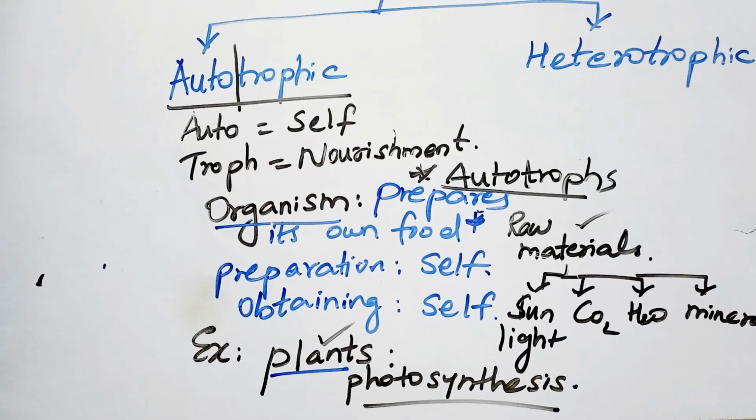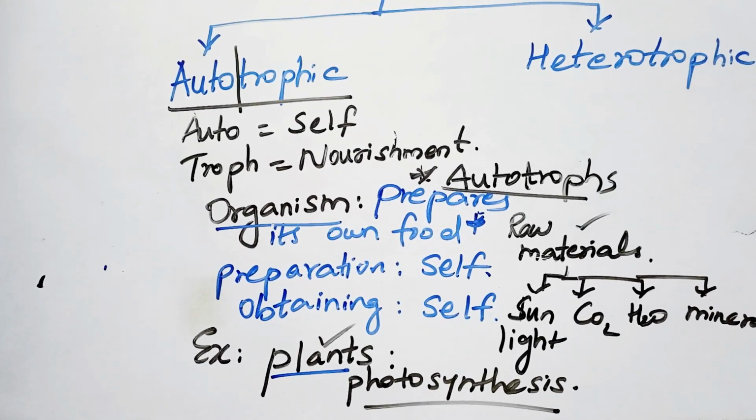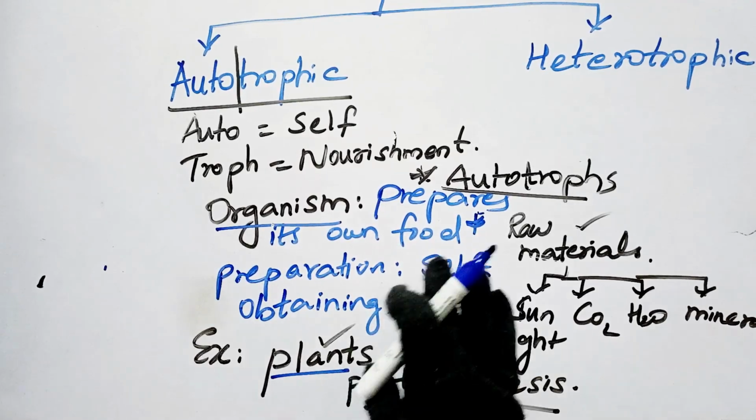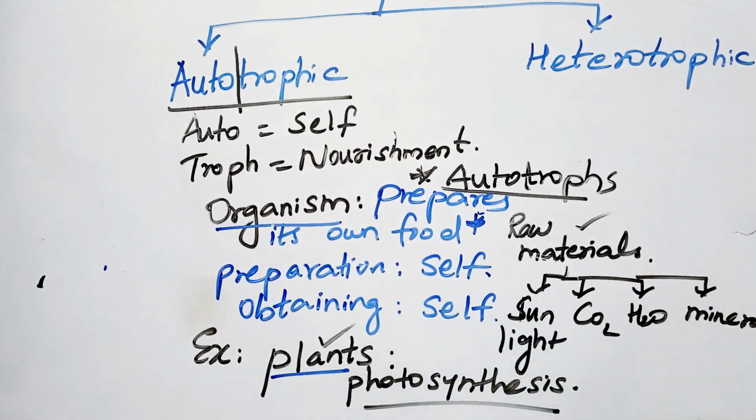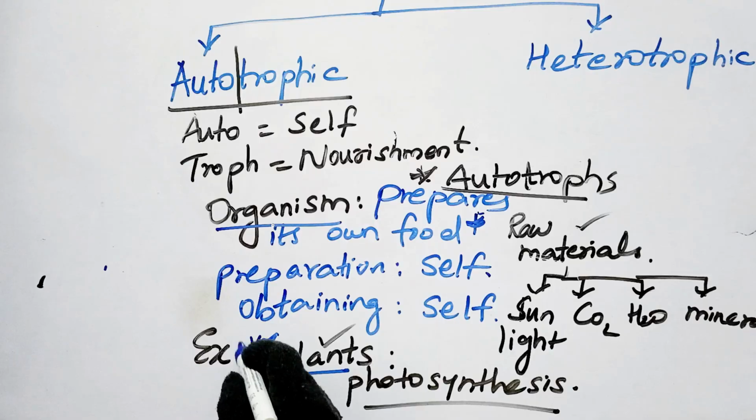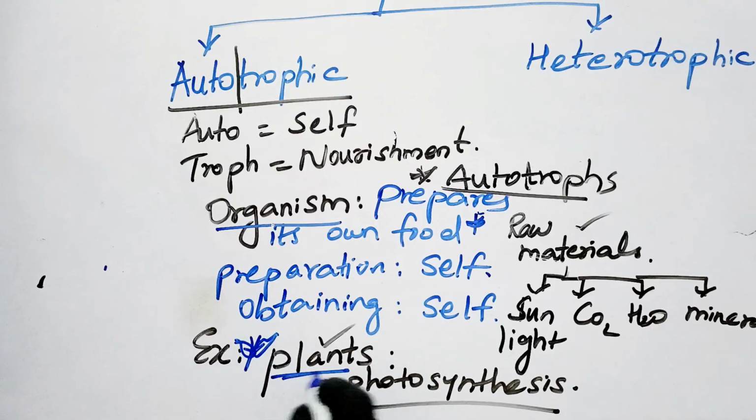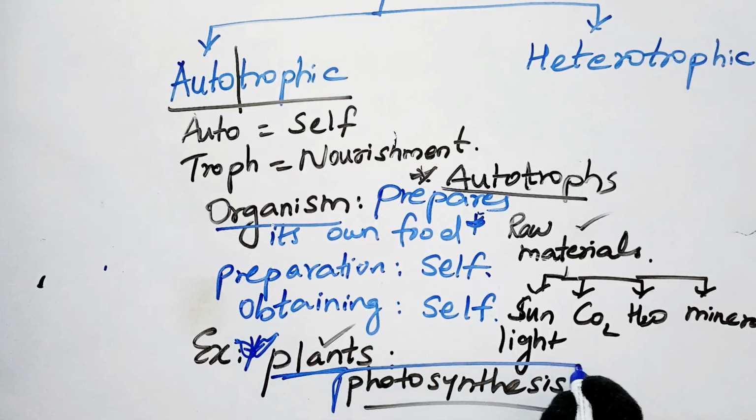As we know, plants in this world are the only organisms which prepare their own food without depending upon other animals or other plants. Even though we have exceptions that we will discuss later, keep in mind that they are going to create food for us. Is that clear, children? So plants do the process of photosynthesis.